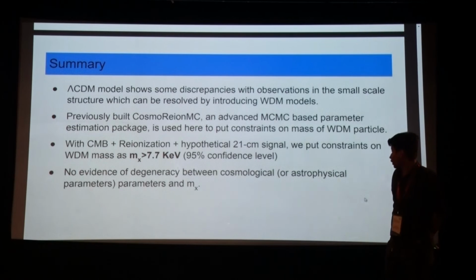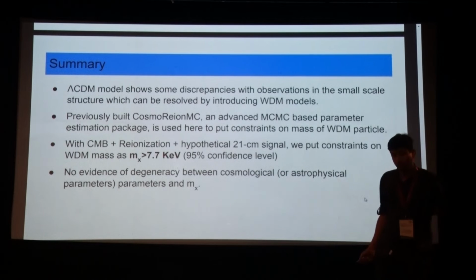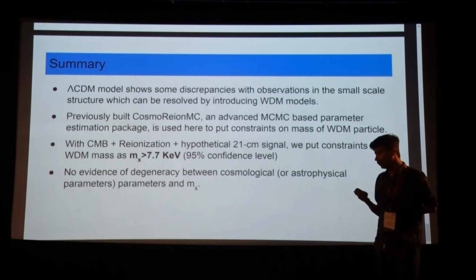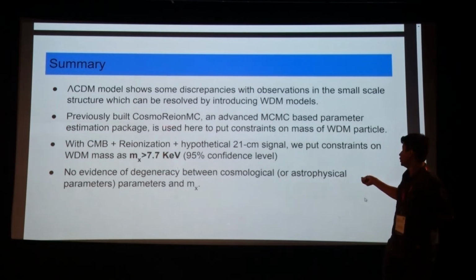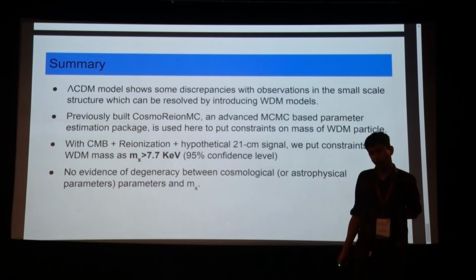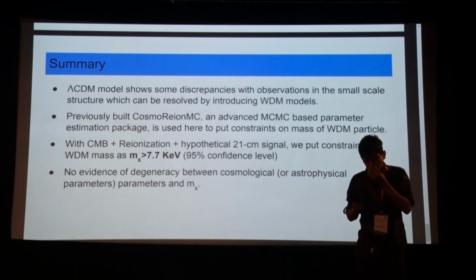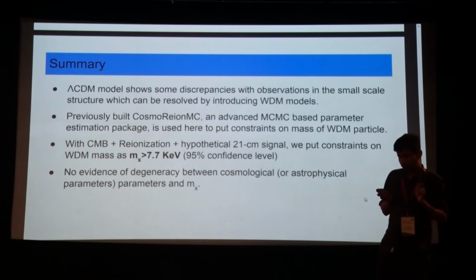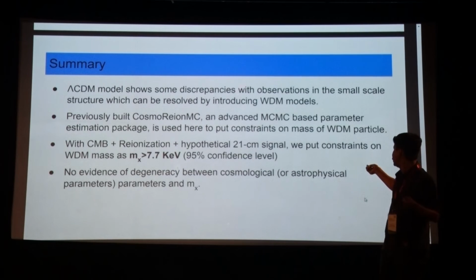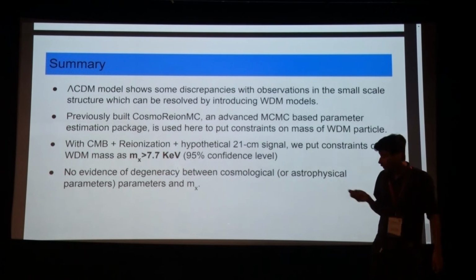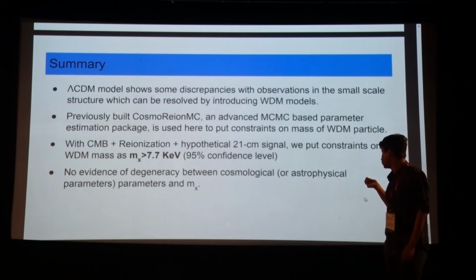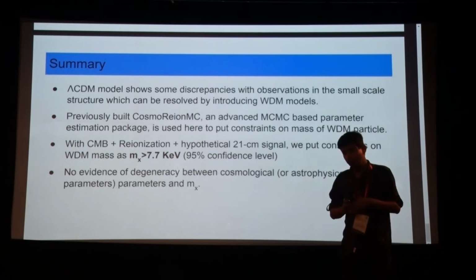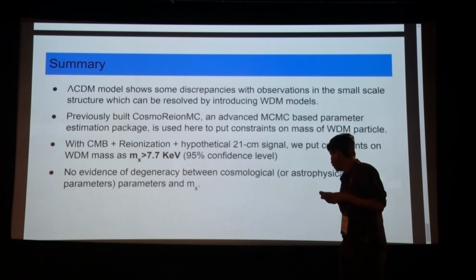To summarize, we first saw that the lambda CDM model shows some discrepancies with observations in small scale structure, and that can be resolved once you introduce the warm dark matter model. But please note that you can also solve some of these issues if you include baryonic feedback in your model. However, baryonic feedback has limited success. So right now we are introducing warm dark matter models here, and we have used our previously built CosmoReionMC to put a constraint on the mass of the warm dark matter model.